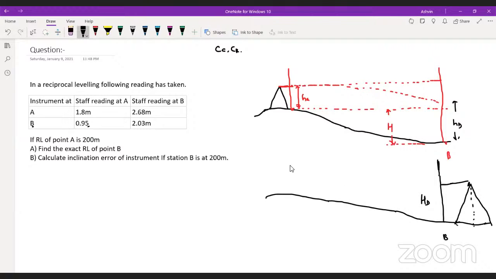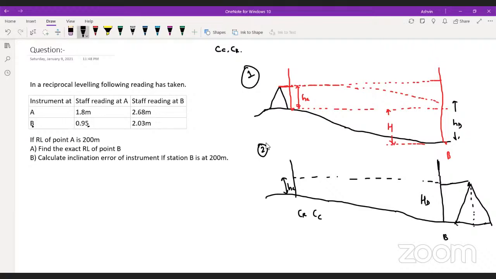Now, if I keep my staff on point A here, and again take the reading from the instrument, there will be a reading HA, and this HA will require the correction due to refraction and the correction due to curvature. What will happen when I add the readings of case 1 and case 2?